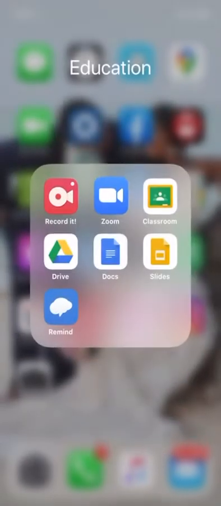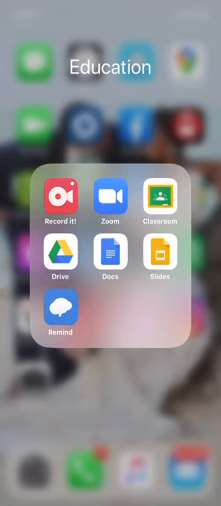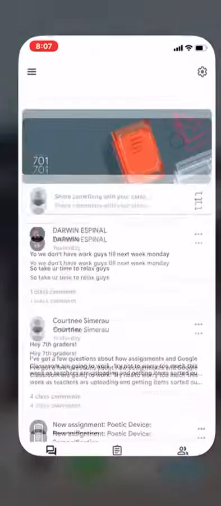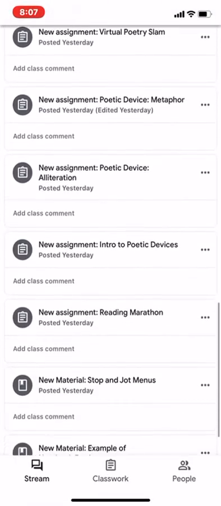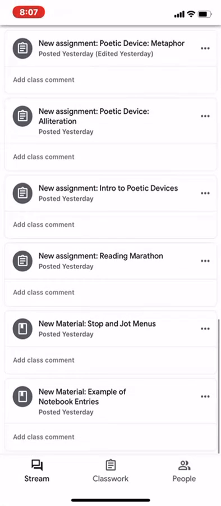So what I want you to do is first, make sure that you have each of these apps. Most of you might already have Google Drive and Docs. I know some of you work on your phones already in ELA using Google Docs, which is good because now you're familiar with it. But the few other apps that you need to have are Google Classroom for 701. This is where you are going to be getting your assignments. So far, we already posted stuff, for example, the examples of the notebook entries that you already know how to do. And if you have Google Drive but not Google Docs, it's not going to show up, which is why you need both.